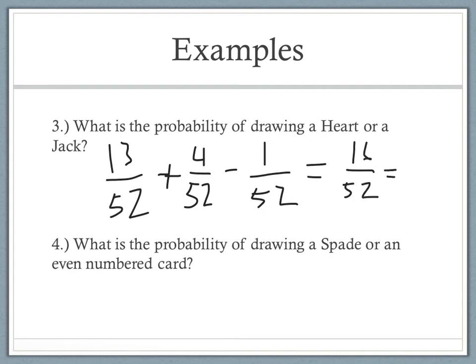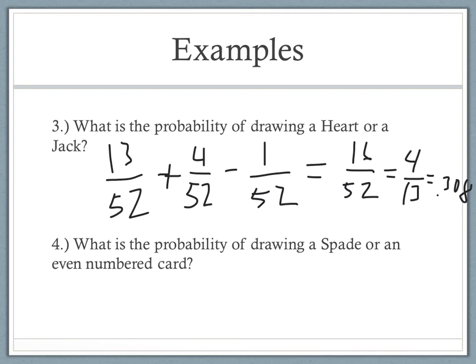Okay. Then let's go ahead and reduce that fraction. We can divide them both by 4, so that's 13 on the bottom and then 4 on top. Okay, and then if I want that as a decimal, 4 divided by 13 is 0.308 when we round. Okay. Now, what is the probability of drawing a spade or an even numbered card?